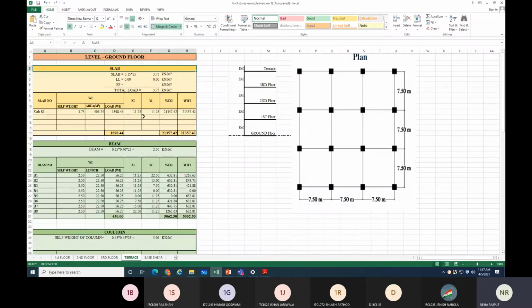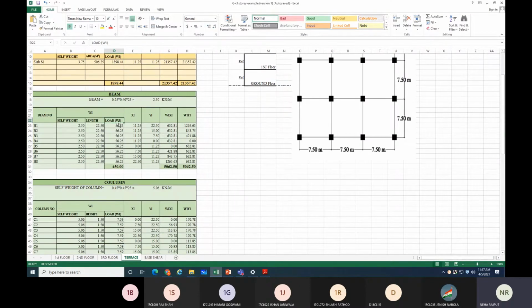And that's why in this sheet I have taken the live load value as 0. Clear? Right, this is your top floor, so the top floor live load value will be 0. So don't consider live load over here.